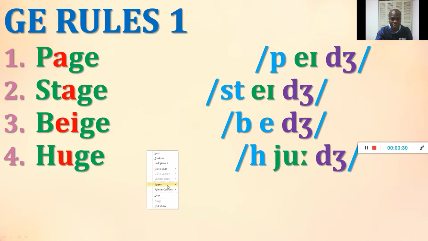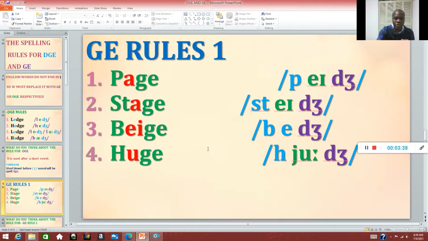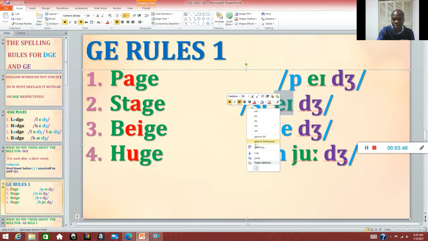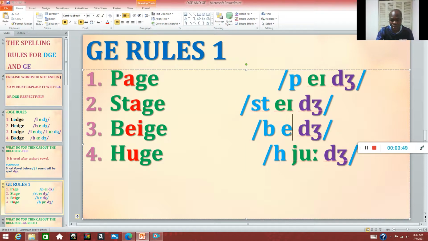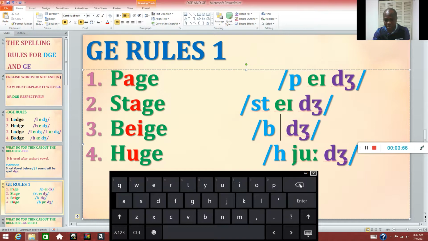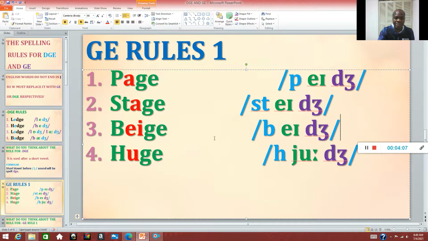Sorry. I need to correct this so that I don't get confused. Let me end the show. Okay, so we're talking about this one. The spelling is supposed to be this. Let me put it quickly. Okay, copy. I'll do it quickly. Okay, save. And let's go back to the slide.